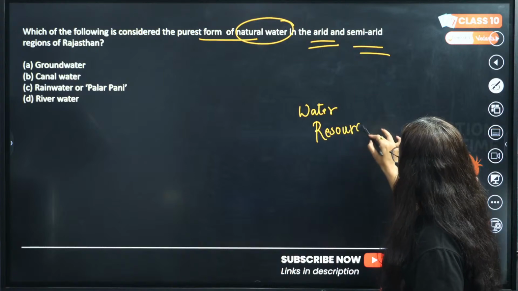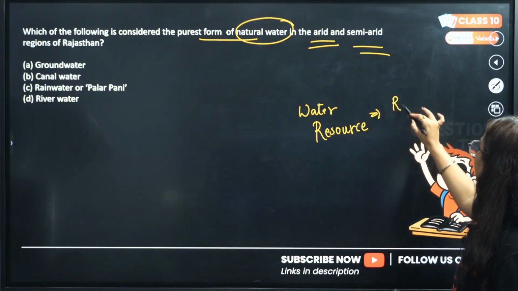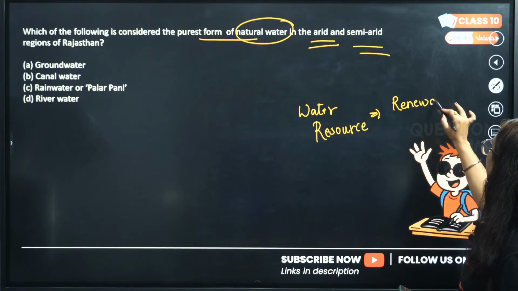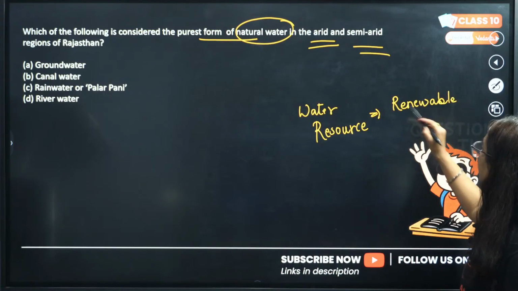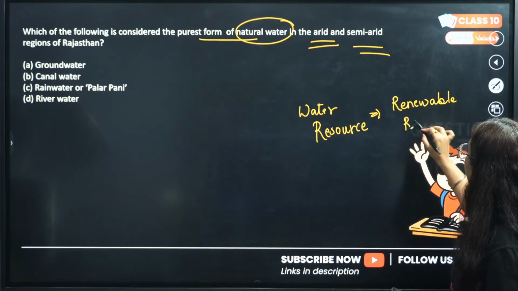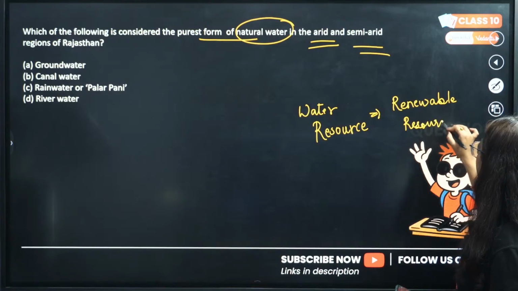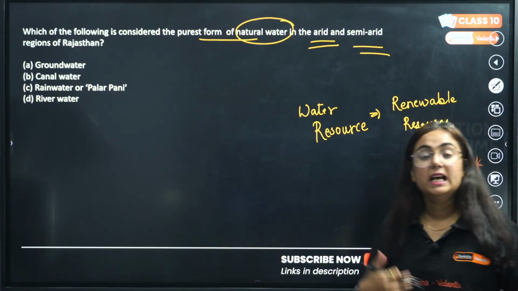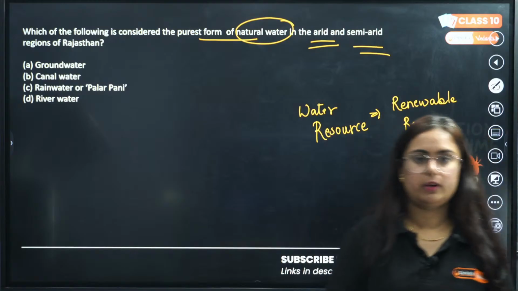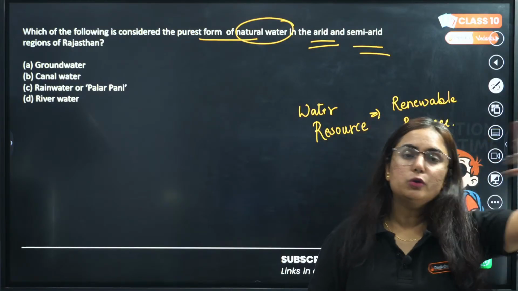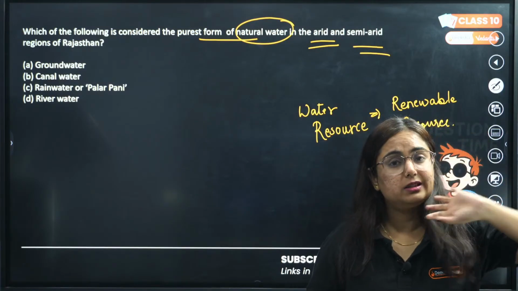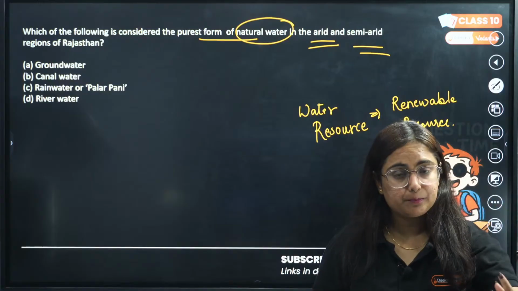Yes, we know that water resource is a renewable resource. The cycle of rain goes on and on, but by the manner in which we are changing our environment, the manner in which pollution is going on, we know that the situation is going to be critical.